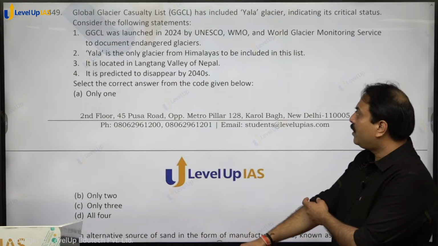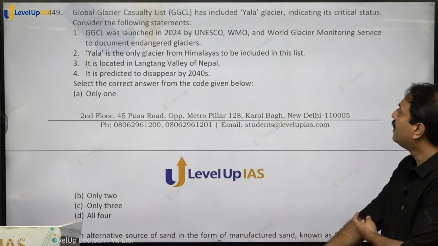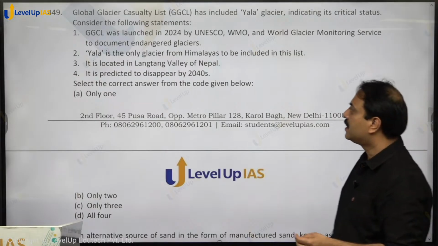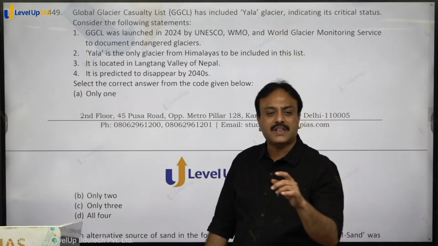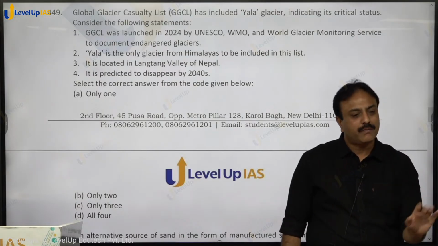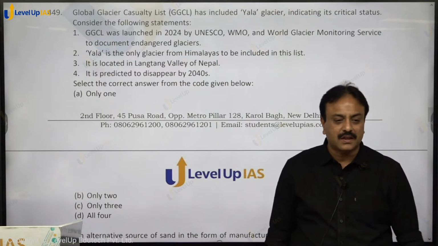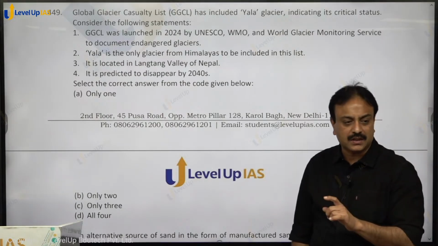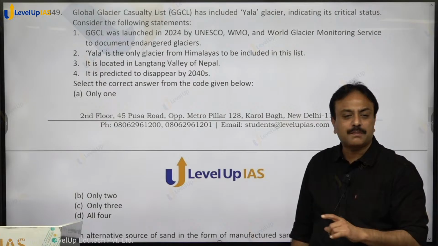Global glacier casualty list has included Yala glacier, indicating its critical status. Consider the following statement. The glaciers which are about to vanish, खत्म हो जाएंगे पूरी तरह, zero हो जाएंगे, or which have already vanished in the near past, they are included in this list, which is called the glacier casualty list, right. Yala glacier is present in Nepal.